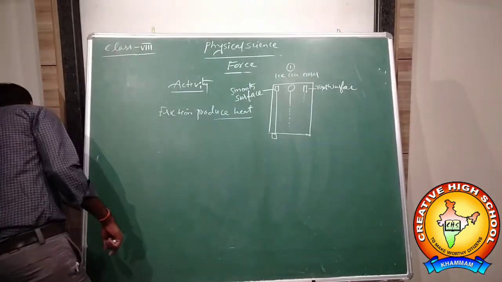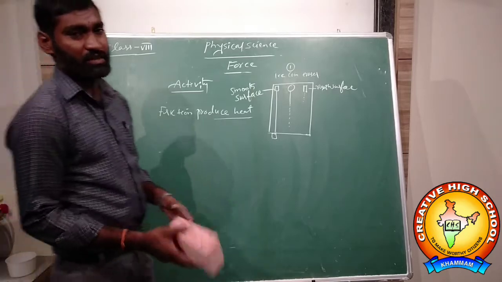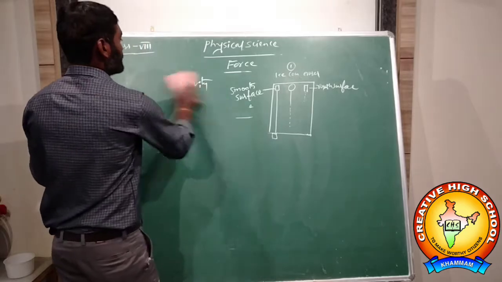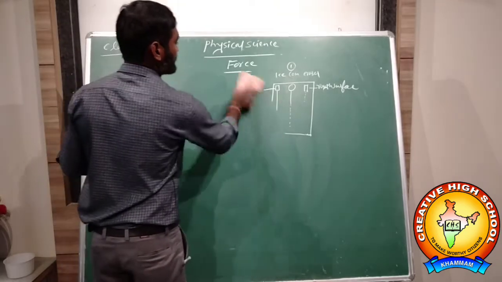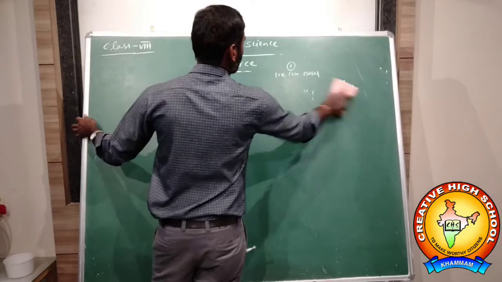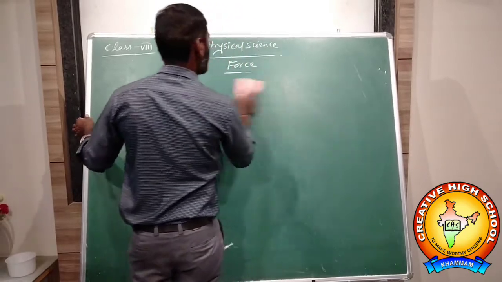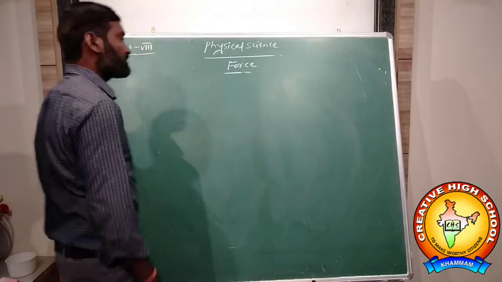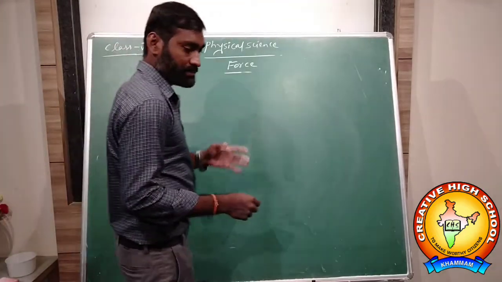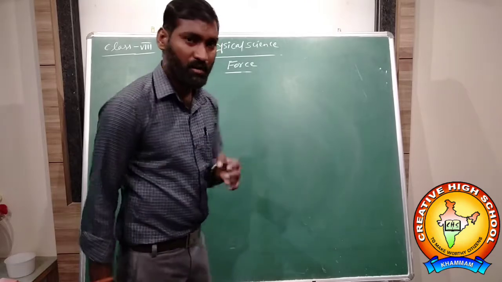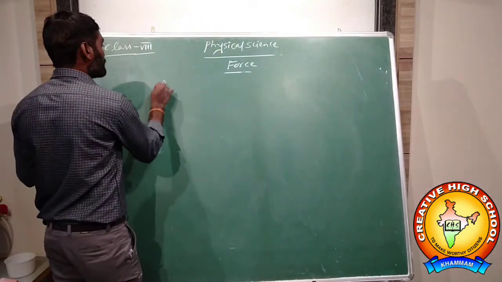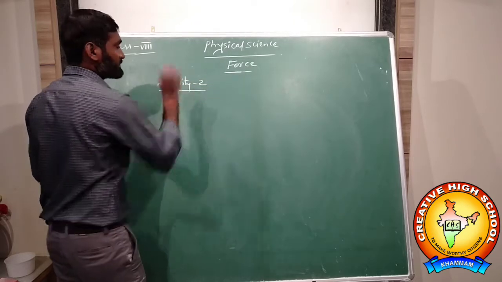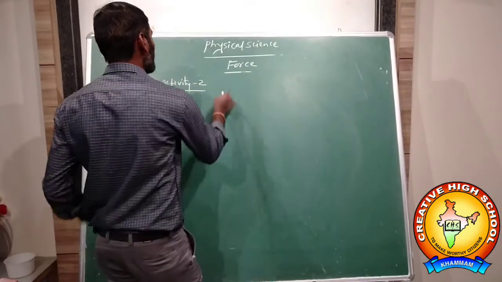This is about friction. So how can we increase the friction? There is one more activity for explaining friction, one more example. Now take three types of floors. Activity 2, to explain the friction.